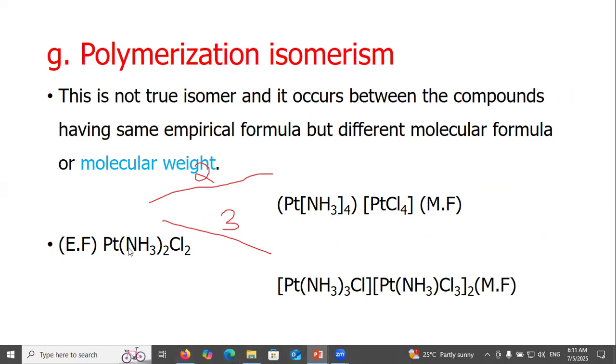The empirical formula is Pt(NH3)2Cl2, but the molecular formula is [Pt(NH3)4][PtCl4].